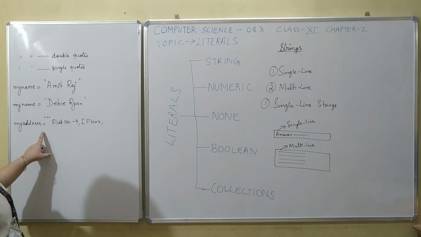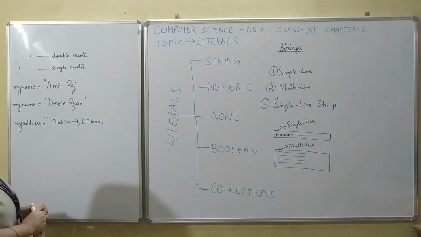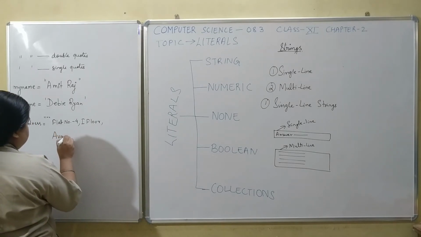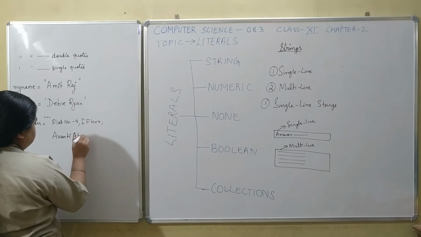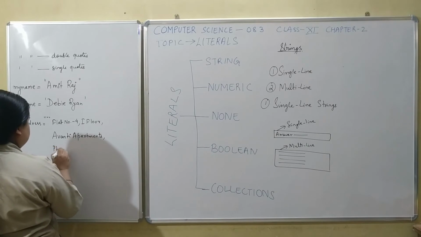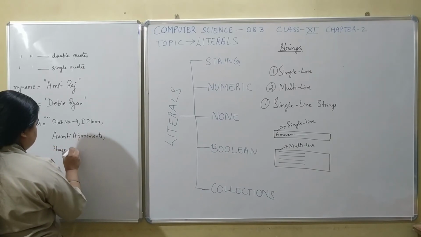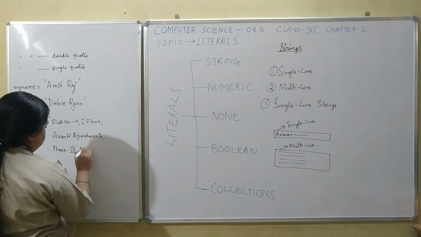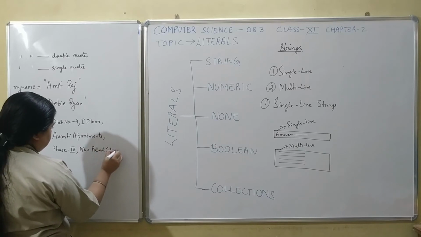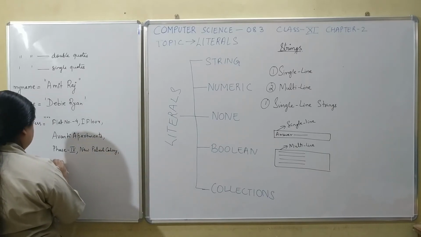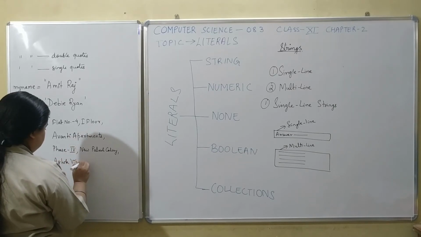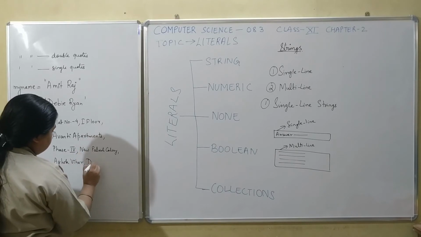So I am going to create a multi-line string, my address, which contains someone's home address. I have taken a hypothetical address over here.